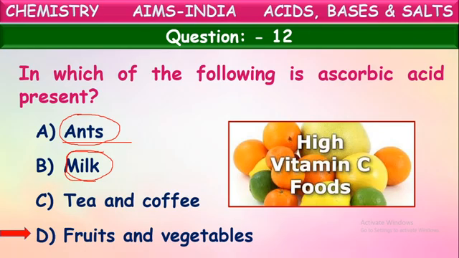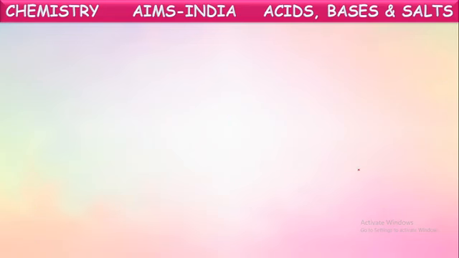Yes, vitamin C foods these are fruits and vegetables. Mostly the citrus fruits. I think you can observe here like lemons, oranges, these all are shown. These are called citrus fruits and they contain large amount of vitamin C in them. Ascorbic acid is available much from these fruits. Okay, next question.